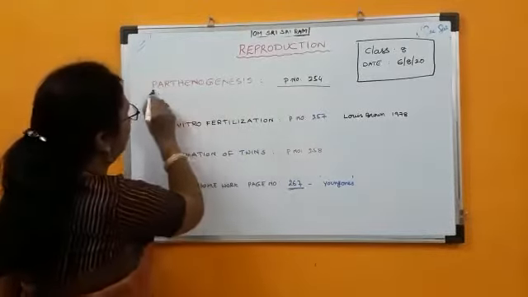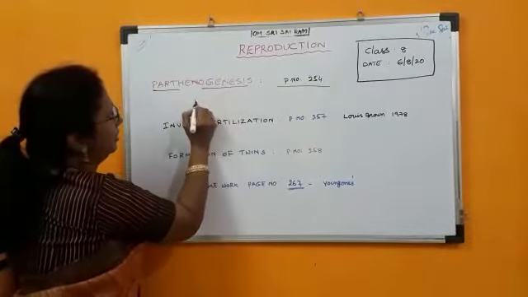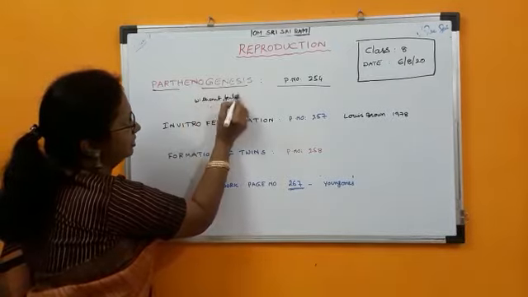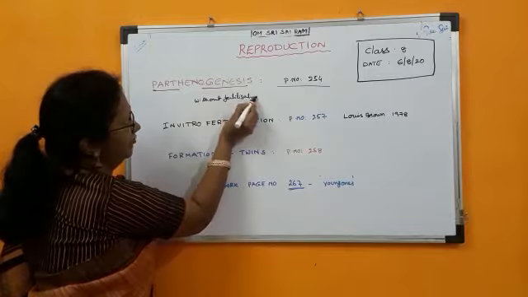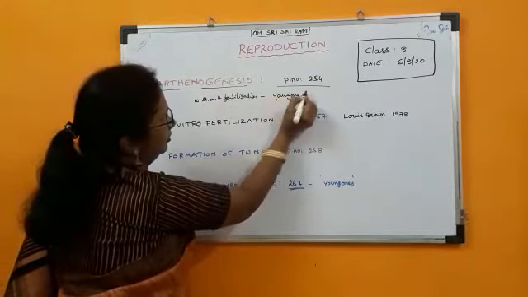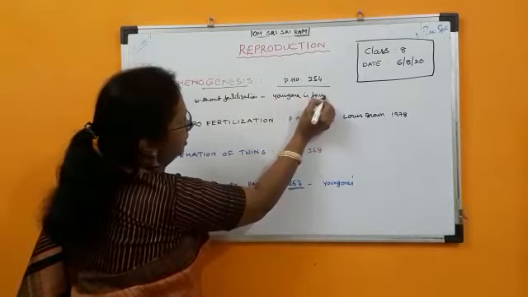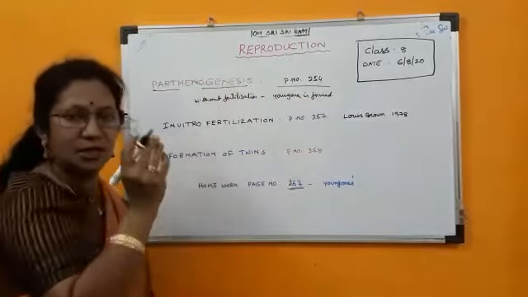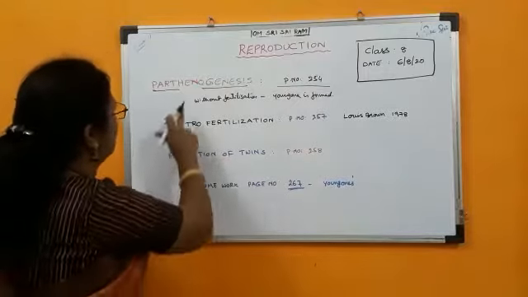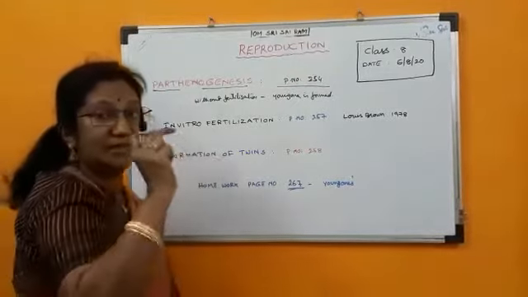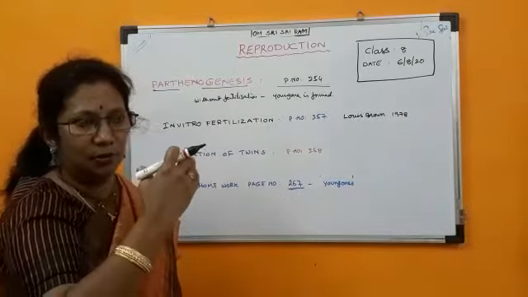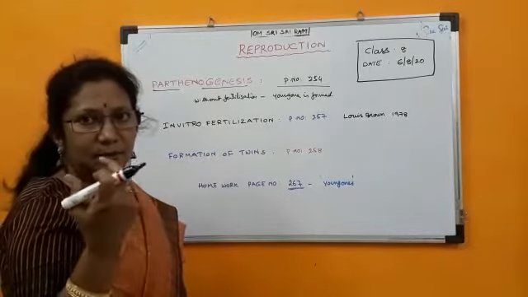But what do you mean by parthenogenesis? If the young one is formed without fertilization, it's called parthenogenesis. Parthenogenesis can be seen in plants also, like guava and pomegranate.